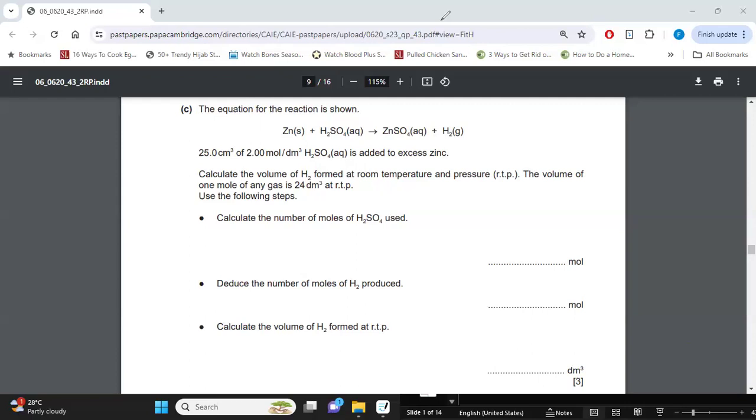Miss, what was the answer for the RTP? The last question? 1.2 dm cube. I will tell you exactly how we're deducing the mole ratio. 1 second.